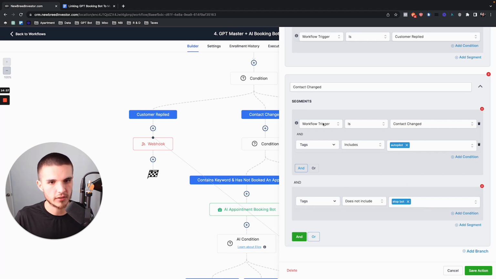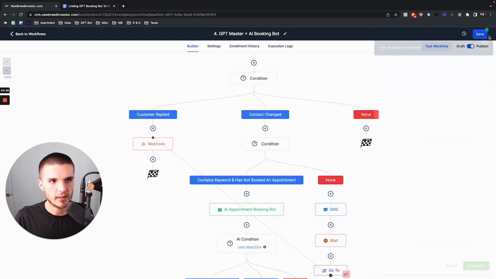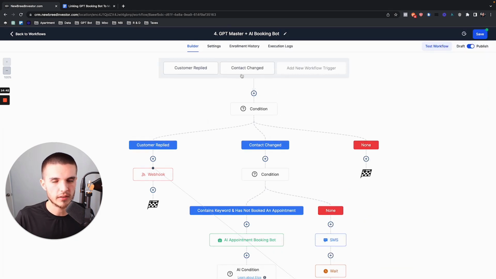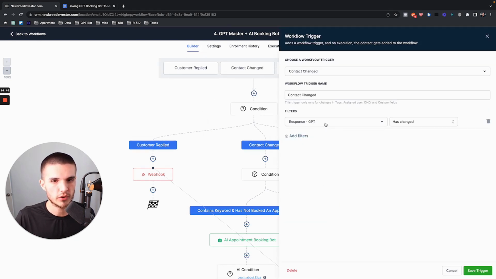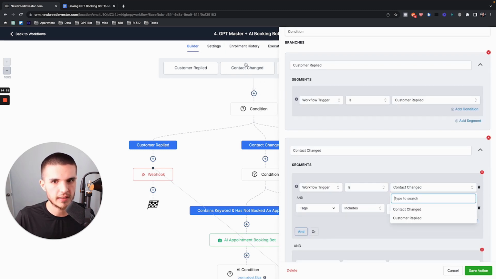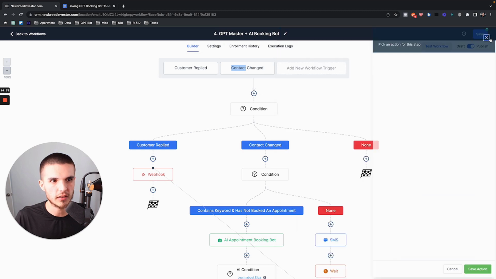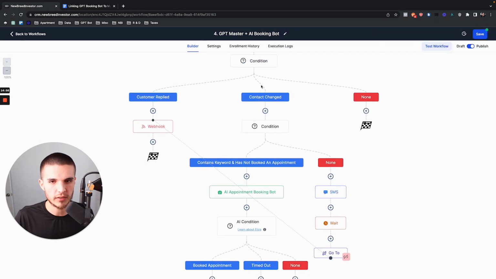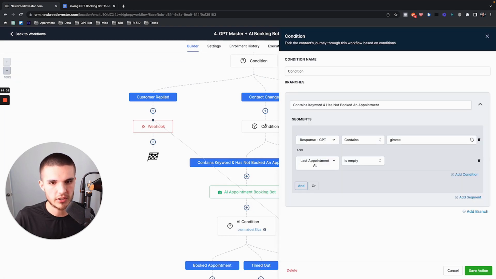And that just tells us, hey, the only reason that somebody needs to go down this path right now is because this specific filter was changed, right? And because this workflow trigger has been selected, that filter is already built into the trigger. And so then it goes into this contact change branch, and then we have an additional condition, right? And now this is how the system became more advanced, which is the response GPT contains gimme, right? So I'll explain that in a second. And the last appointment is empty.